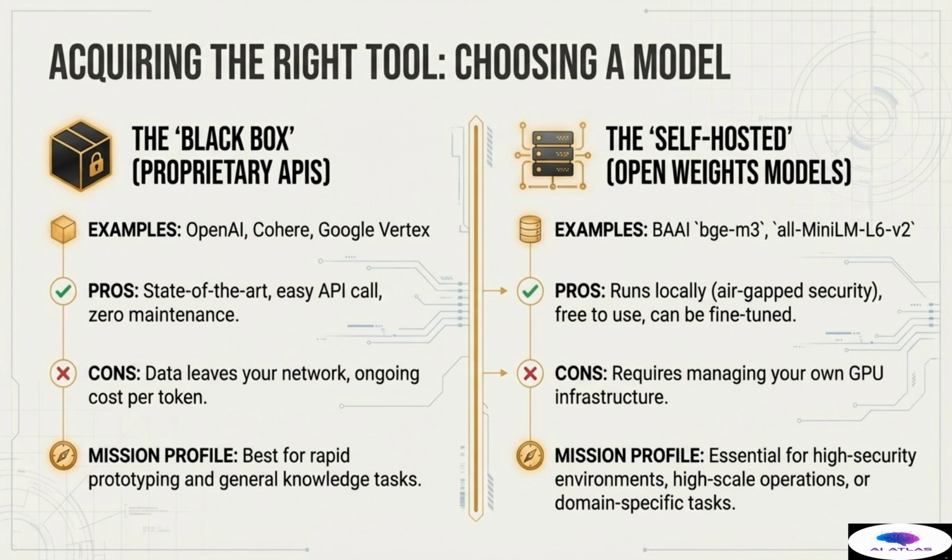The main drawback is the infrastructure burden. It requires us to manage our own dedicated GPU compute infrastructure. This self-hosted option is therefore essential for high-security environments, massive-scale operations, or any domain-specific tasks requiring proprietary vocabulary understanding.